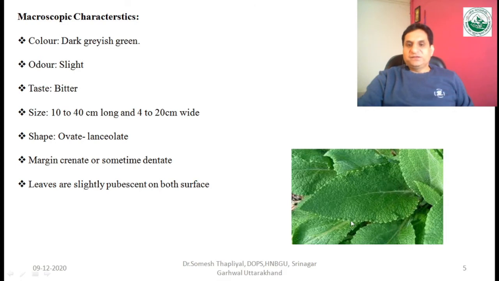You can see in this picture, this portion is the apex, this is the base, this one is the margin, and this one is the midrib. The leaves are slightly pubescent on both surfaces. Pubescent means it has some hairs on both surfaces of the leaf, and that term is known as pubescent.